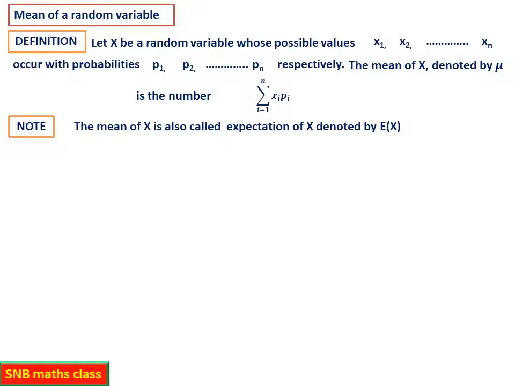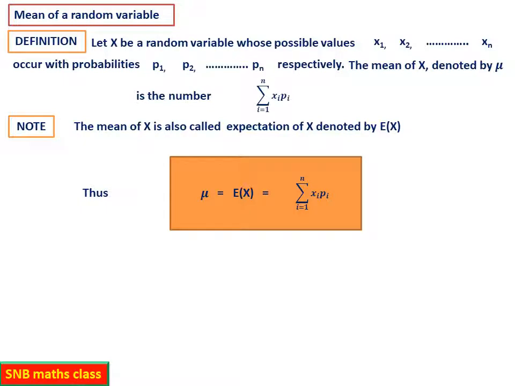Note, the mean of x is called expectation. That is another name. So E of x is a symbol. So you can use both interchangeably. Either you can use mu or expectation of x. Both are one and the same. Thus, you can remember mu equal to expectation of x, that is equal to summation xi pi, i from 1 to n. So this formula you have to remember.